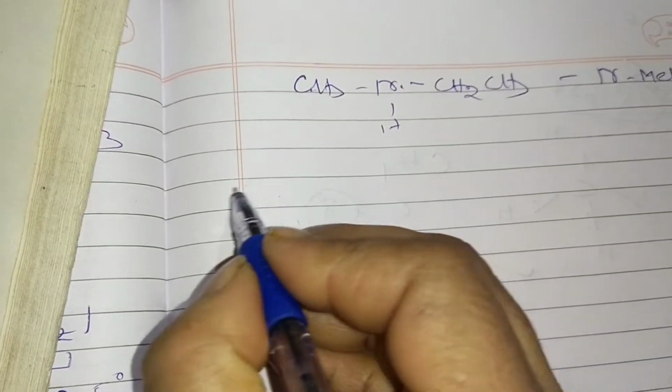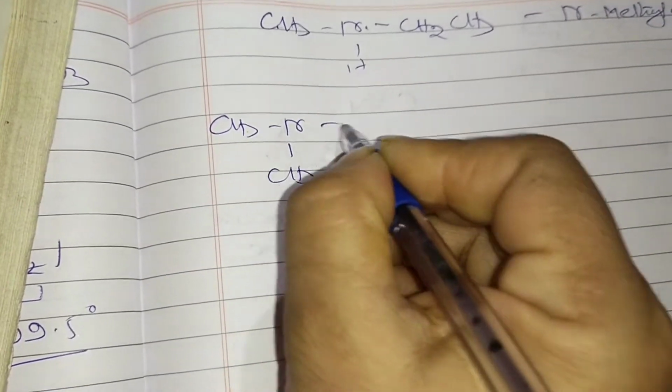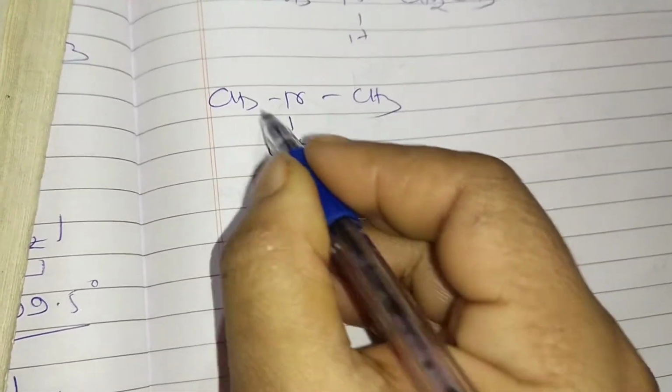And one more is coming, CH3N(CH3)CH3. What should we write? N,N-dimethyl.